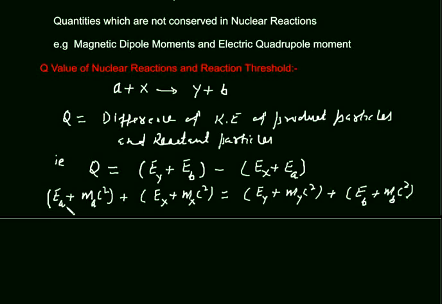E plus mc square: this is kinetic energy and this is rest mass energy. This is the total energy of a particle. So this is the total energy of particle A, the incident particle. This is the total energy of target nuclei X. This is the total energy of product nuclei Y, and this is the total energy of outgoing particle B. In a nuclear reaction, it remains conserved. Left side is equal to right side.